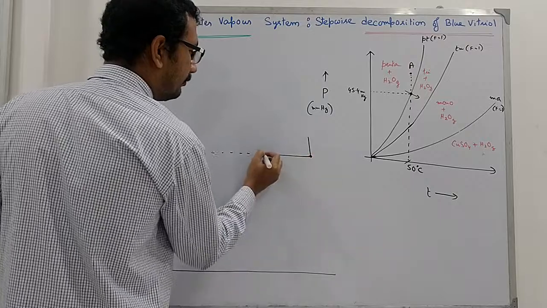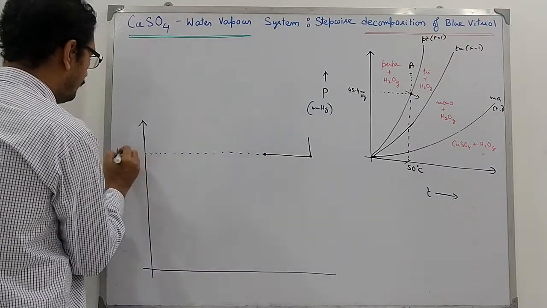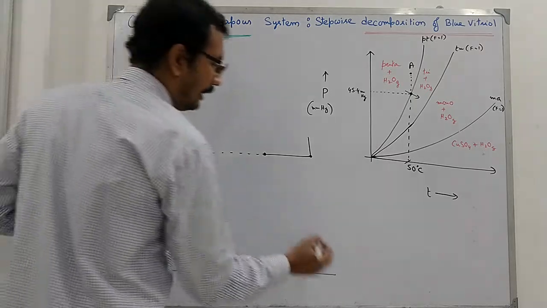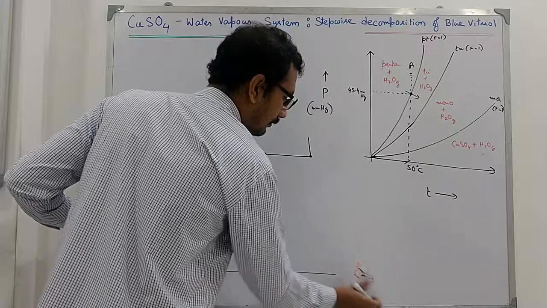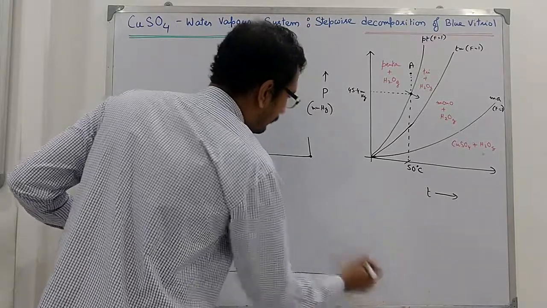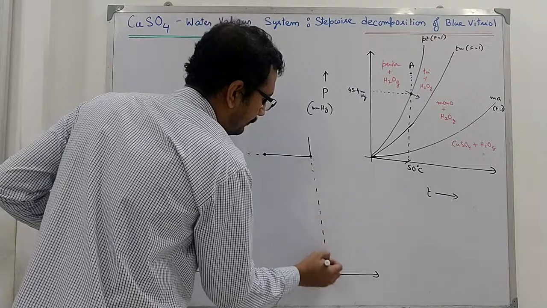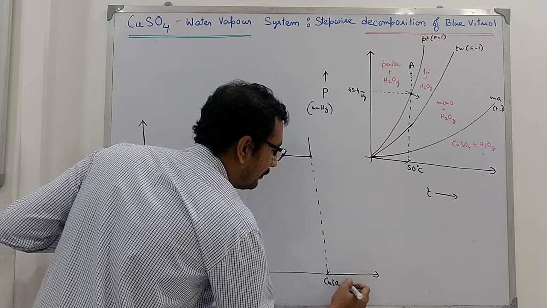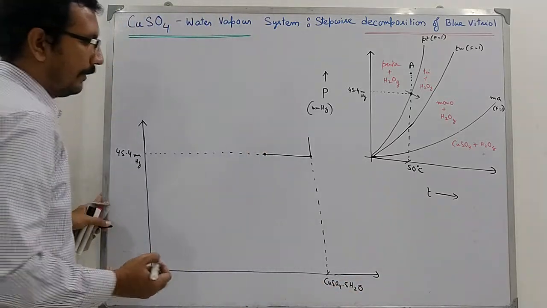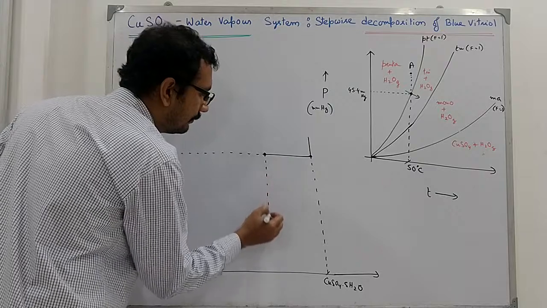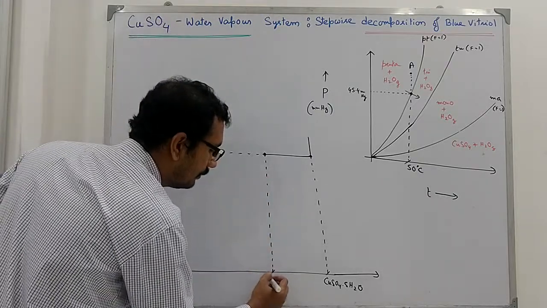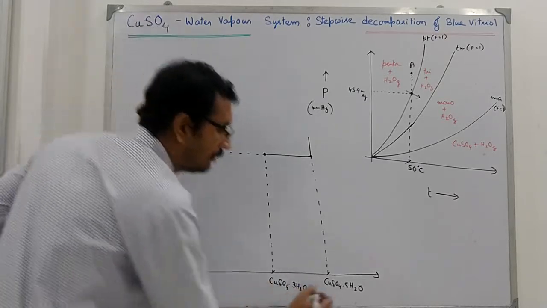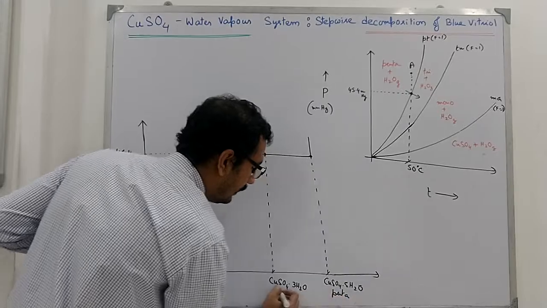So from this domain to this domain, the pressure will not fall. This is 45.4 millimeter Hg. Now what does this point indicate? This point indicates it is penta, that is copper sulphate dot 5 H2O. And what does this point indicate? It is tri, that is copper sulphate dot 3H2O. So it is penta, it is tri.